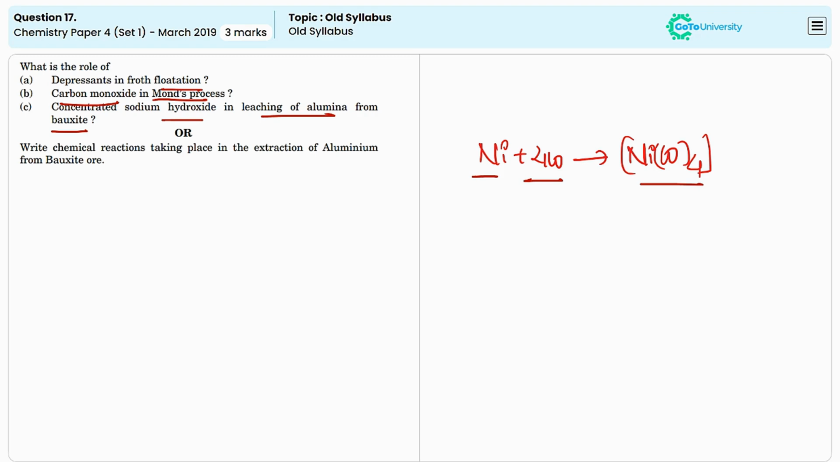The alumina is precipitated from the sodium aluminate solution by adjusting the pH, typically by adding carbon monoxide or other reagents. So we can say sodium hydroxide helps to dissolve the alumina from the bauxite ore and facilitate its subsequent extraction.